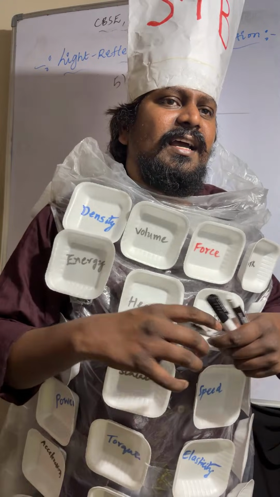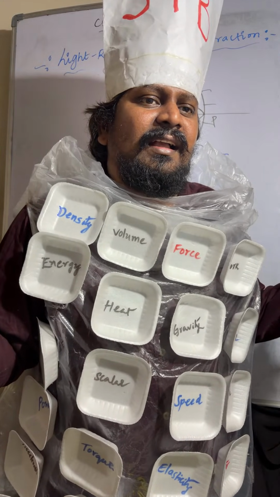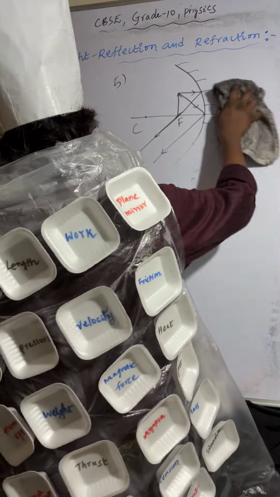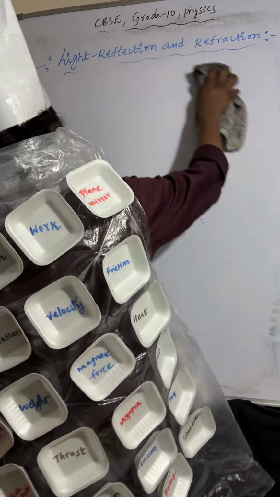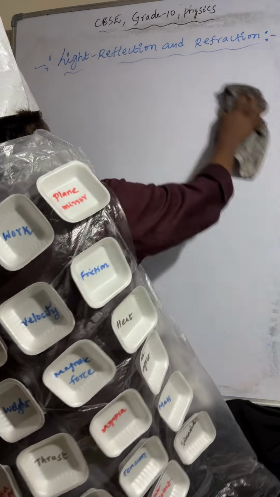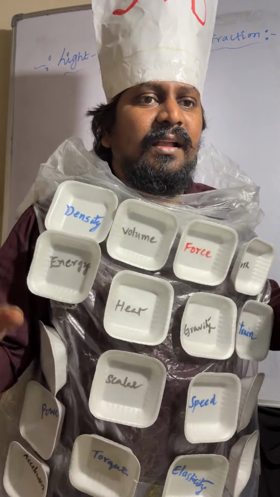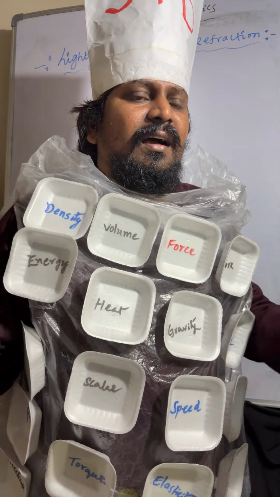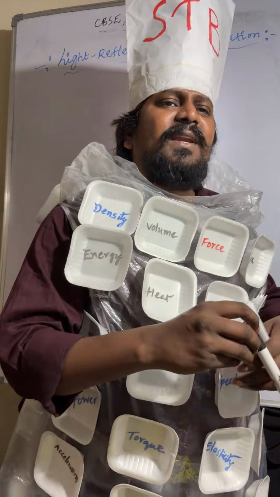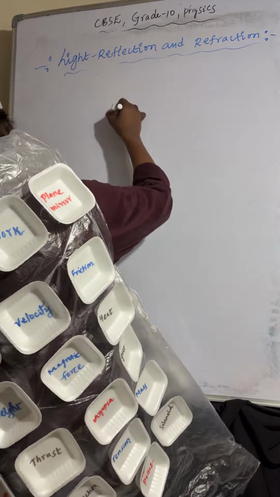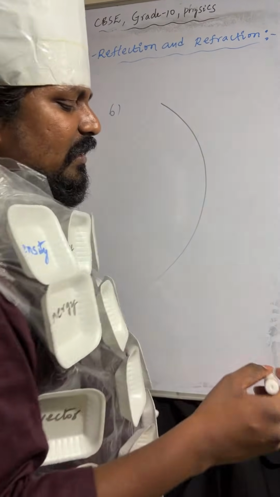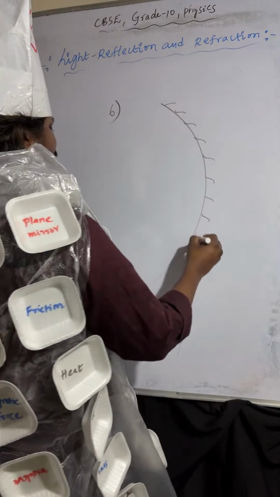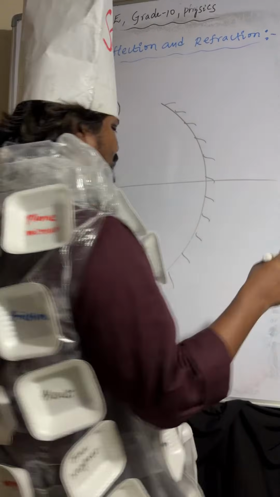Sixth one. Object is placed between F and P. Concave mirror, principal axis.